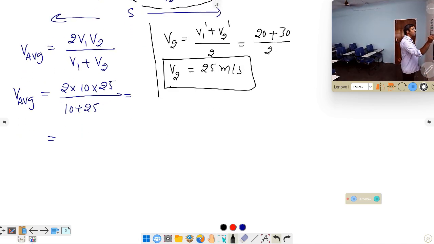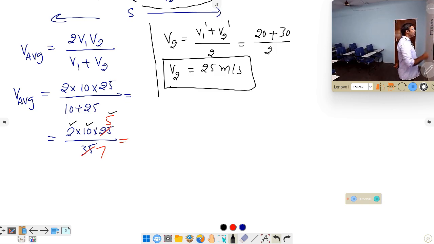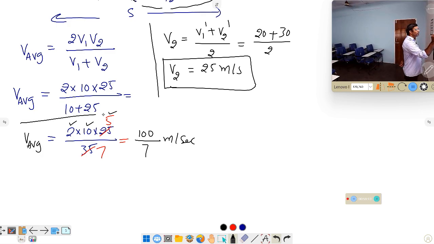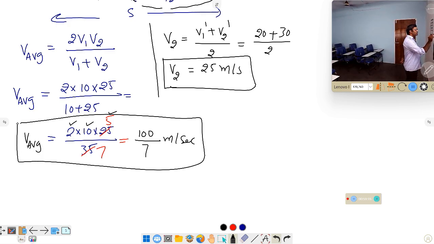Now this value is equal to how much can I write? This is 2 into 10 into 25 by the denominator, which is 35. So here I can cancel with 5. 5 5s, 5 7s. This total value will become how much? That is 20, okay, 2 10s are 20, into 5, that is nothing but 100. Okay, 100 by 7 meter per second. This is the answer to the question. So V average is equal to 100 by 7 meter per second.